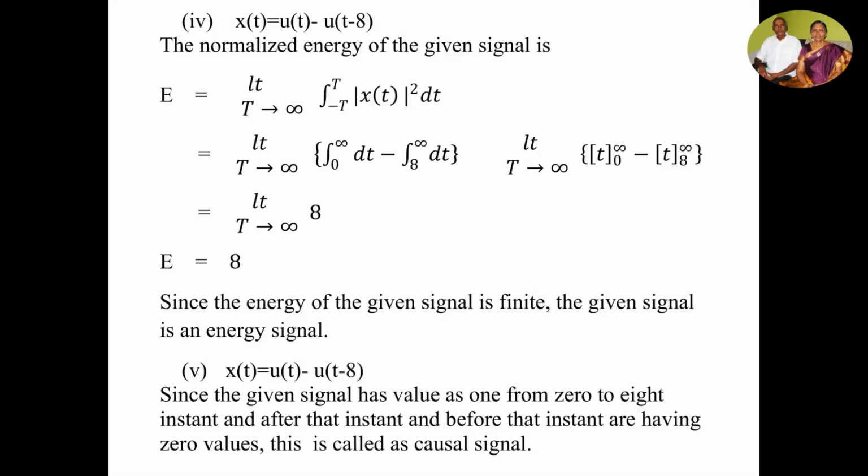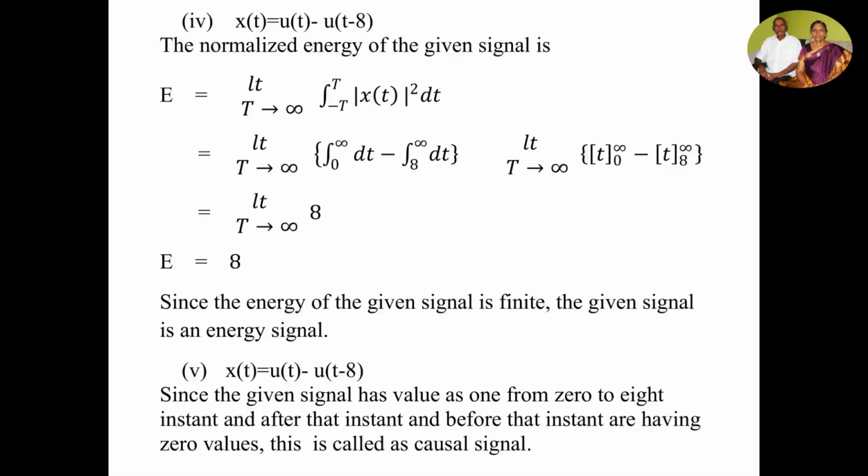So if you integrate with respect to dt, we'll get t for both terms. For the first term, the limit is 0 to infinity. For the second term, the limit is 8 to infinity. So you'll get infinity minus 0 minus infinity plus 8.